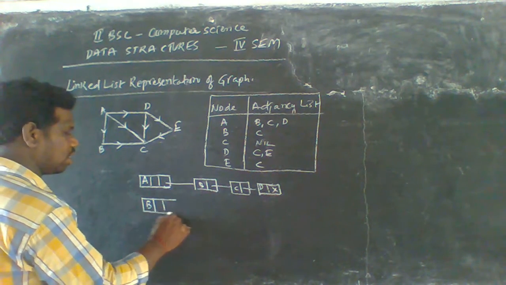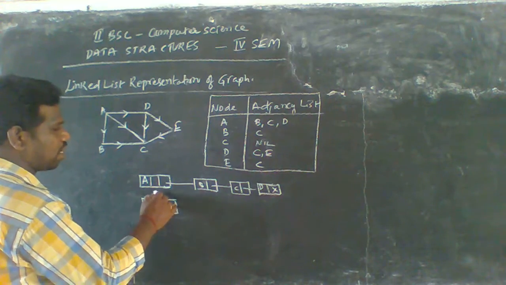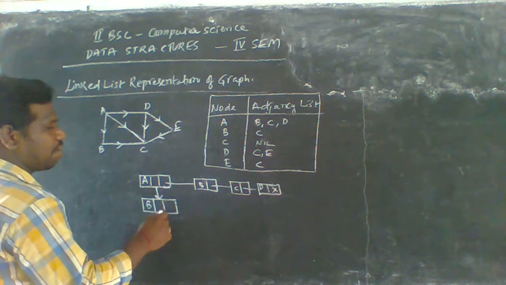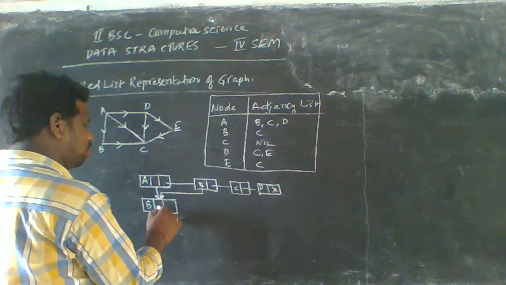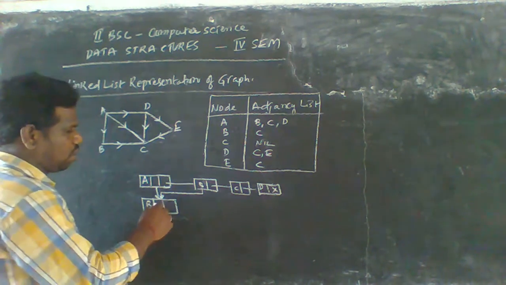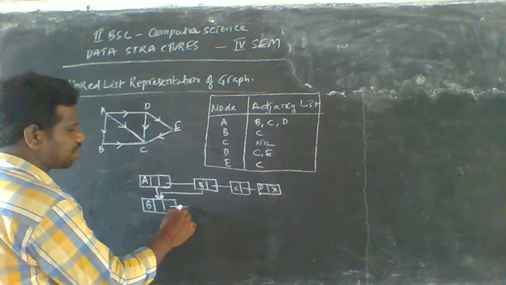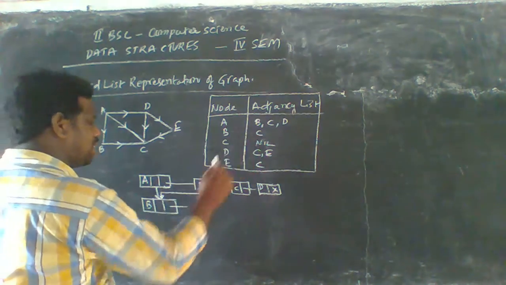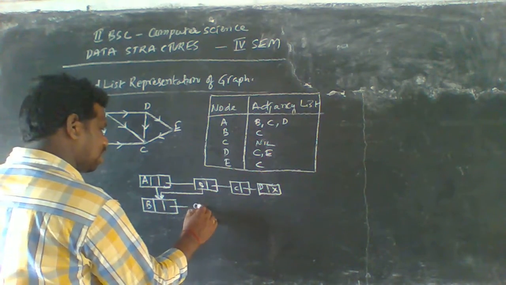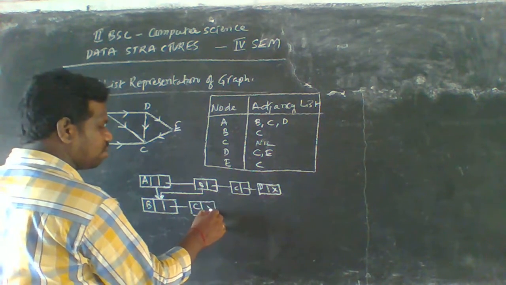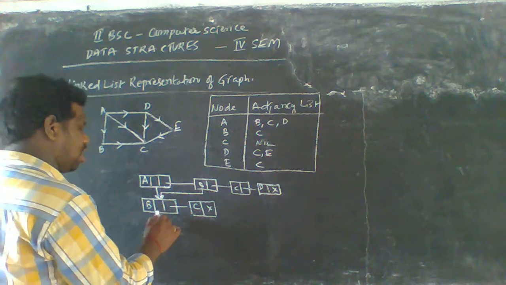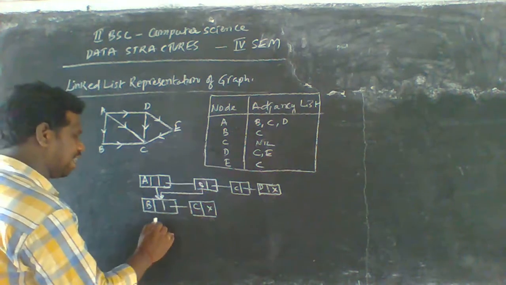B is also having what here? B is also connected here, and B is connected only to C here. So we need only C here, and this is one of the nodes here. That's why we can use a terminal node here. And next we have to see the C diagram here.